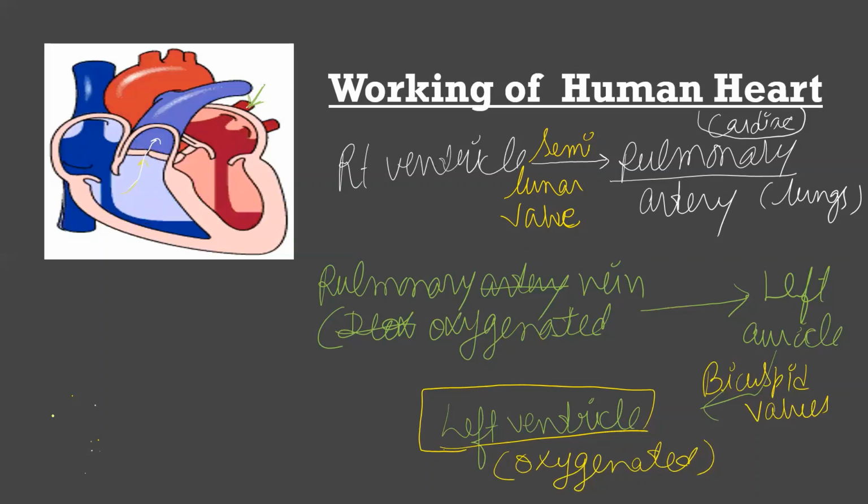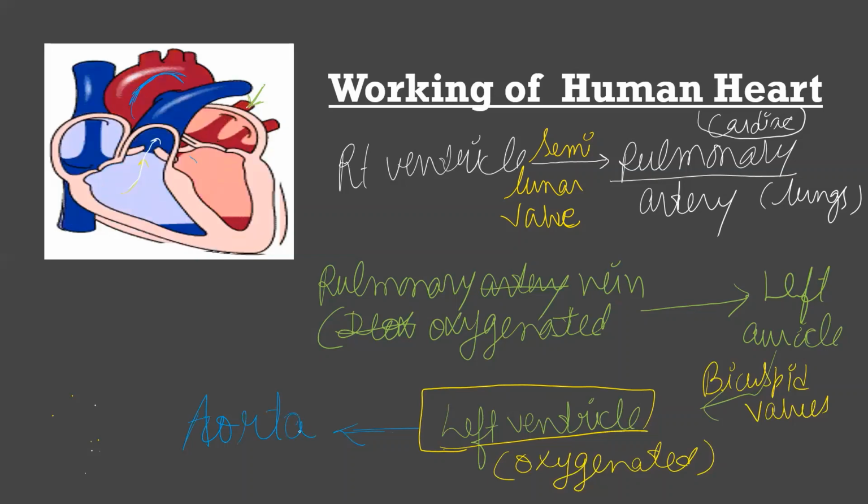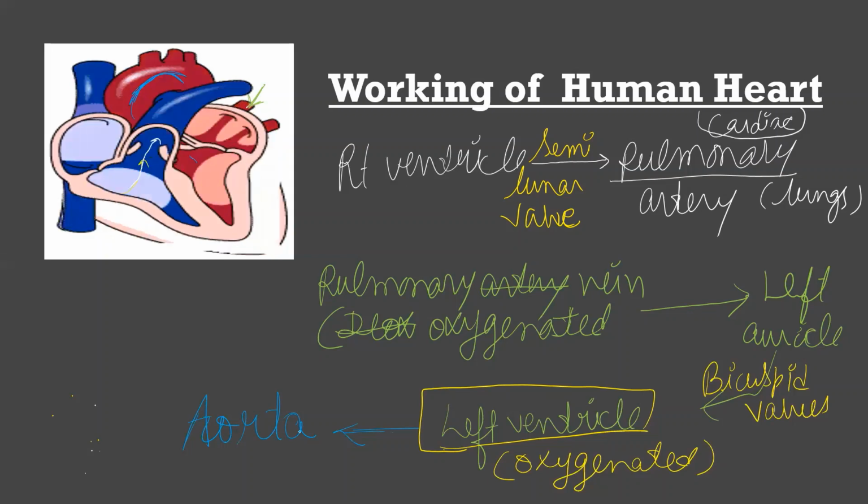From the left ventricle, the blood moves into the largest blood vessel, known as the aorta, and from the aorta the blood is distributed through arteries and arterioles. So this is the functioning of the human heart.